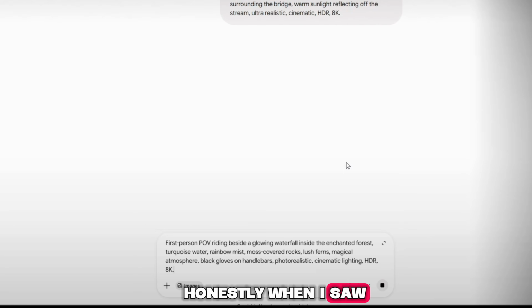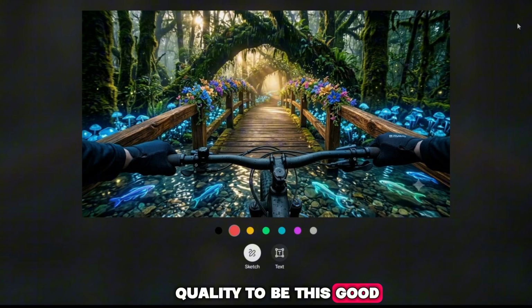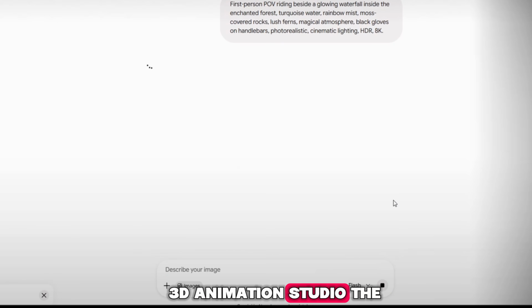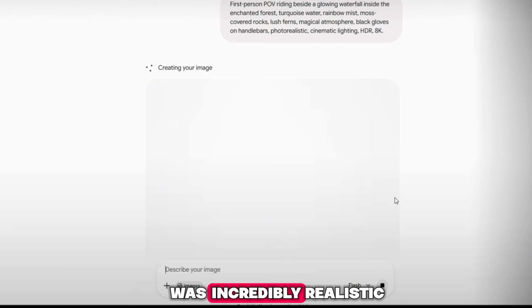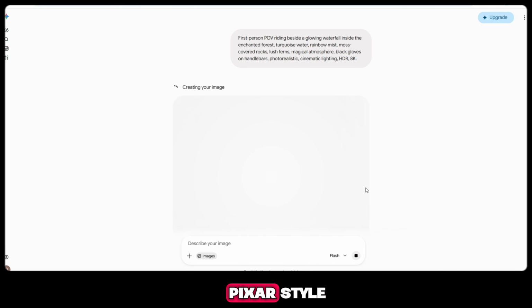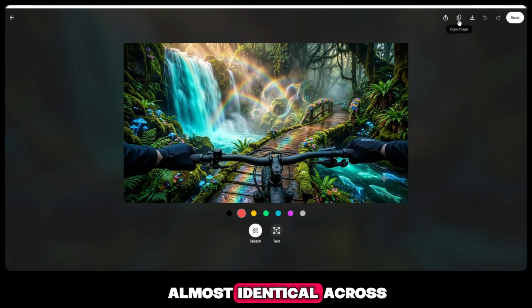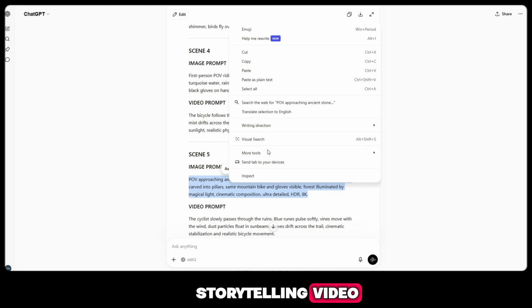Honestly, when I saw the first result, I was completely shocked. I wasn't expecting the quality to be this good. The image looked like it came from a professional 3D animation studio. The characters looked beautiful, the lighting was cinematic, the colors were vibrant, and every small detail was incredibly realistic. It had that premium Pixar-style 3D look that many creators try to achieve using expensive AI tools. What impressed me even more was the character consistency. The same character looked almost identical across different scenes, which is very important when you're creating a storytelling video.